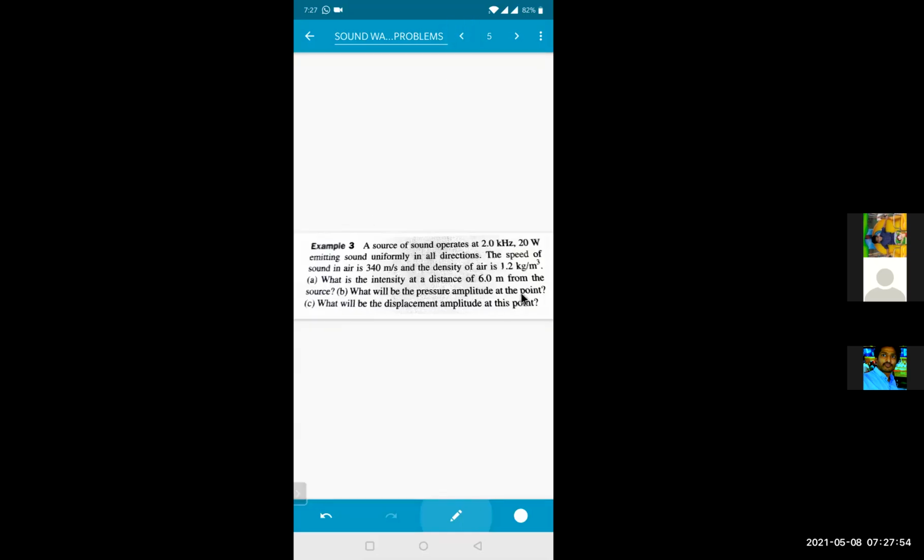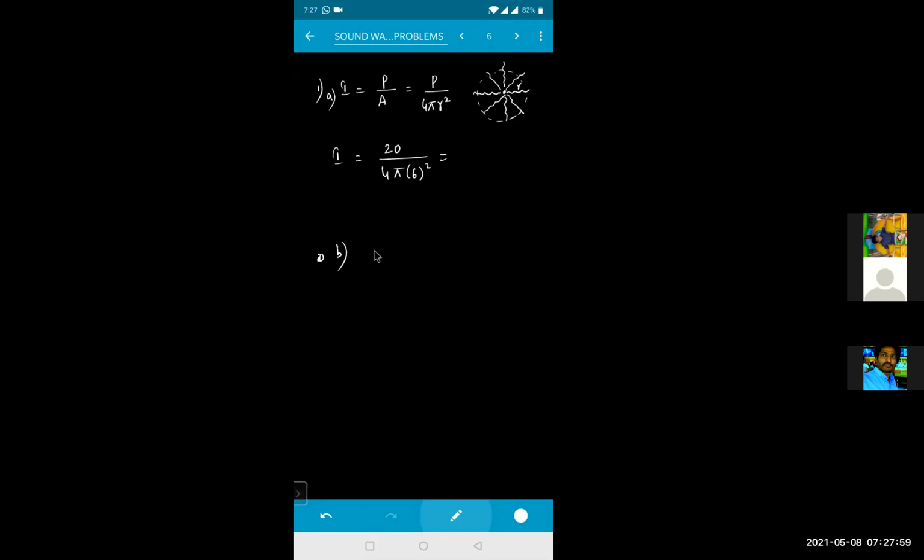What will be the pressure amplitude at that point? Pressure amplitude and intensity formula, I also told you. Intensity will be equal to P naught square divided by 2 rho into V. Do you remember we derived this formula? Intensity is equal to P naught square divided by 2 rho V. P naught is nothing but the maximum pressure amplitude. This P naught is known as the pressure amplitude. So I need to calculate the value.